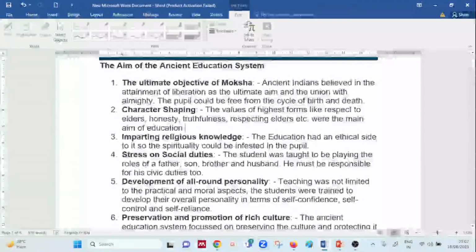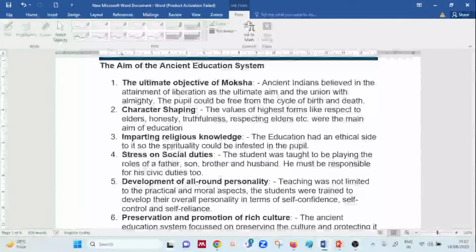Then came the social duty, that is the duty of the individual. Every individual, whatever relationship they are in, should be responsible for their civic duties. That is, as a civilian, the individual should be aware of their rights and duties. And without knowledge, it was not possible.